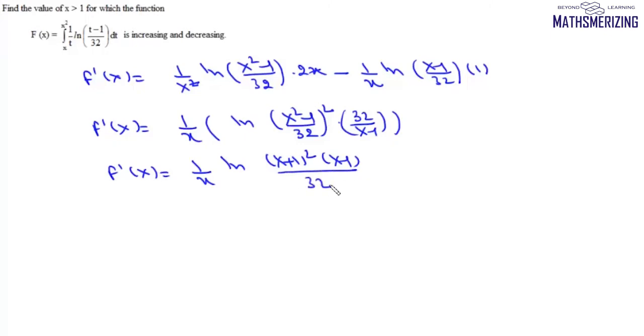32. Now first we need to find critical points. Now since in the question it says x is greater than 1, this 1 upon x is always positive.